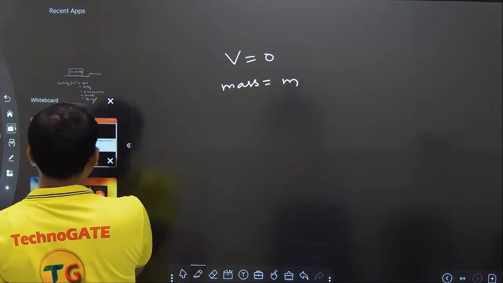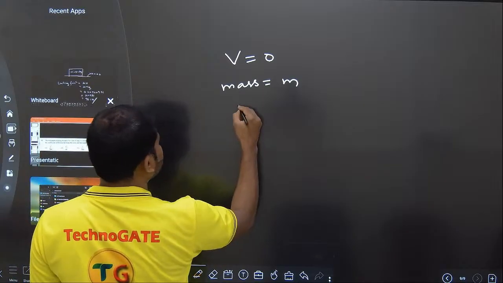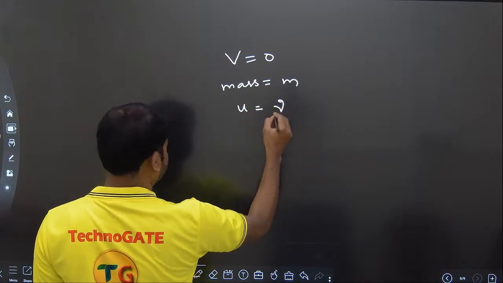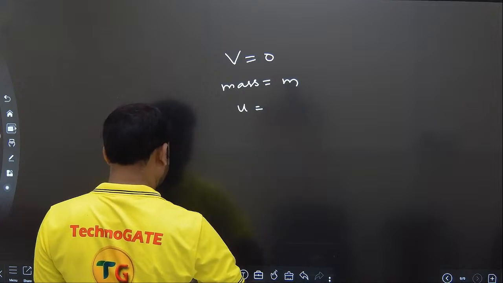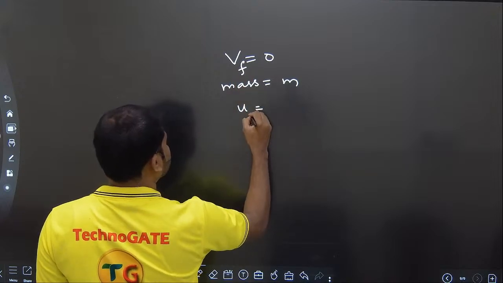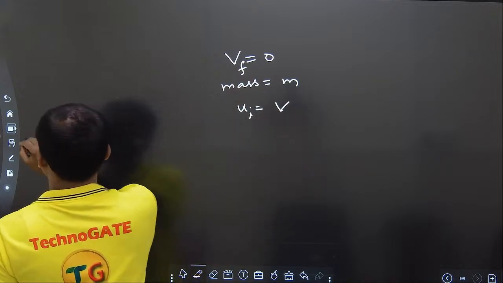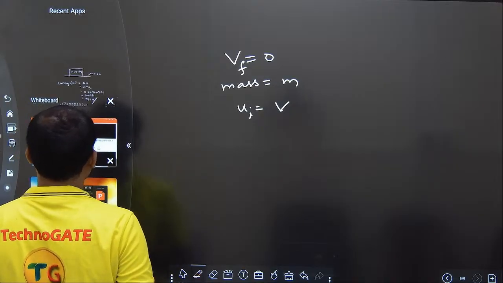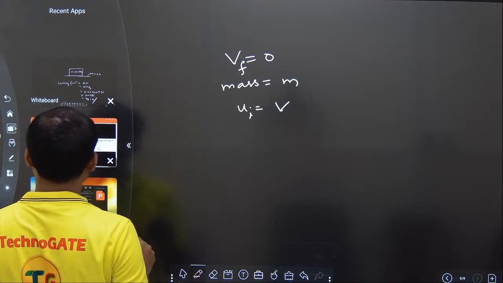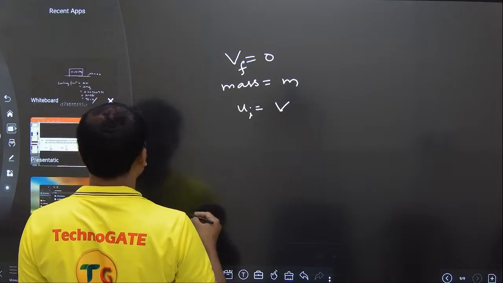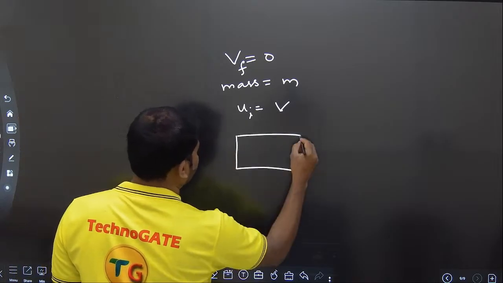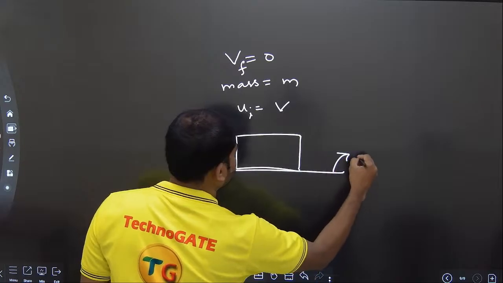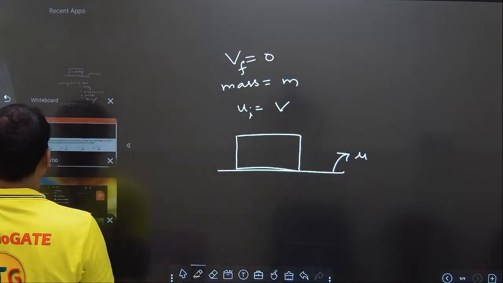Moving with the speed v, so initial velocity is equal to v. Along the level road, the coefficient of friction between the tires and the road is mu.